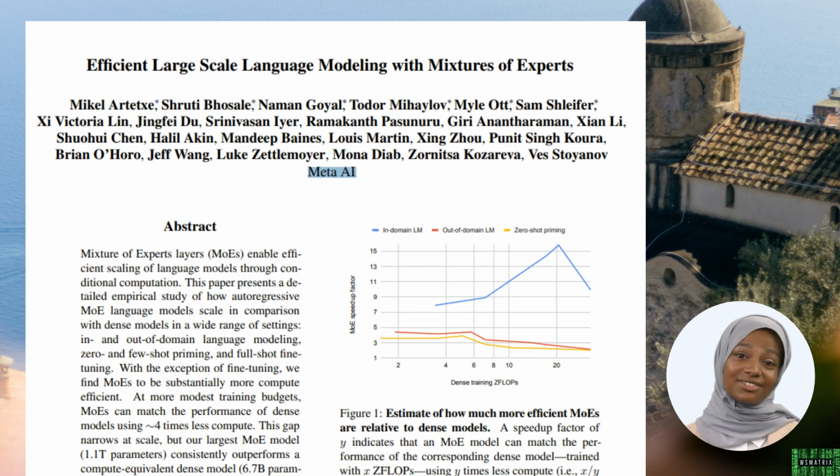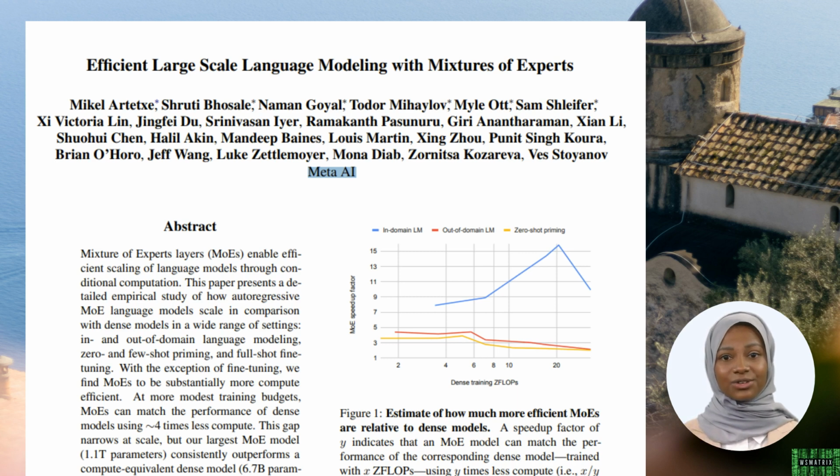The gating network takes the input data and computes a set of weights for the experts. These weights determine how much each expert contributes to the final output. If an expert has a high weight, it contributes more to the output. If an expert has a low weight, it contributes less.